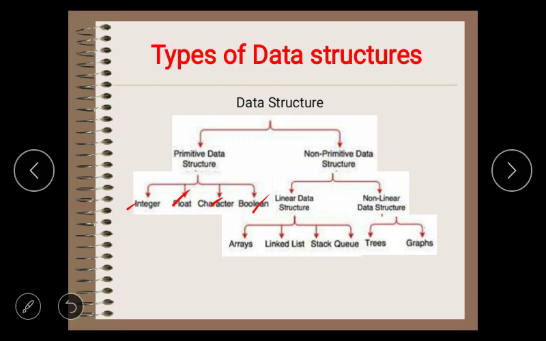As we all know what arrays are, as we have already discussed in C programming, the linked list is of three types. One is single linked list, double linked list, and circular linked list. And the trees are of two types, binary tree and binary search tree. Don't worry, we will go through all these topics in the coming videos, and we will discuss all these classified data structures in the coming videos.